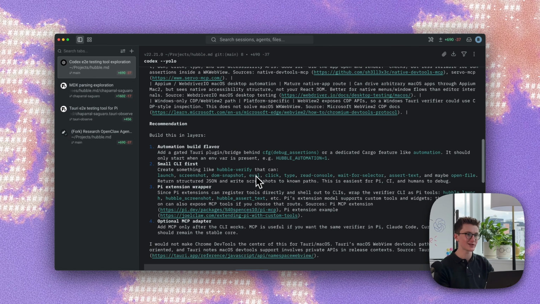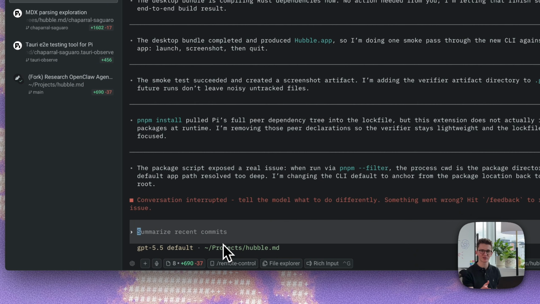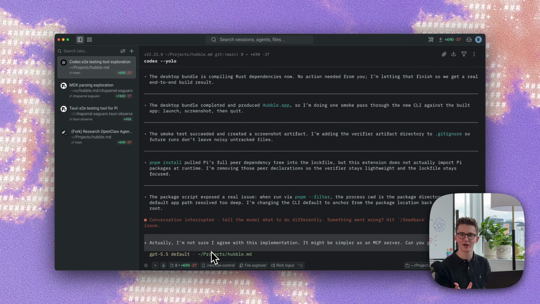Well, there are a few ways that you can do this. The first option is to just talk to the agent directly. Actually, I'm not sure I agree with this implementation. It might be simpler as an MCP server. Can you go explore that? And this works well enough, but you end up with the problem of context pollution. I don't really want it to know everything that it did with the Pi extension. I just want it to start fresh and explore a new solution.